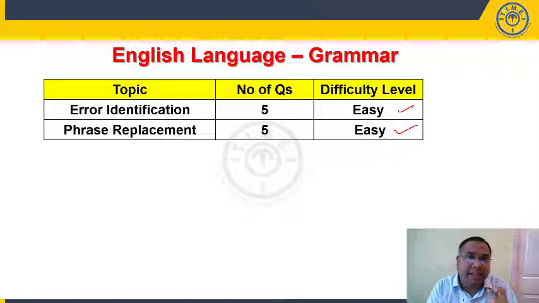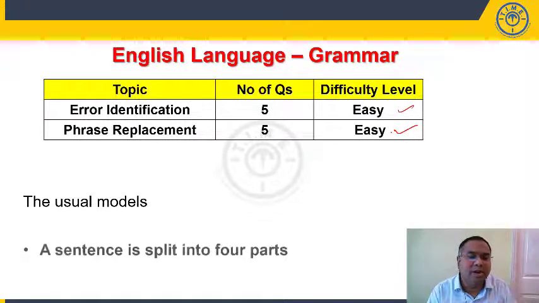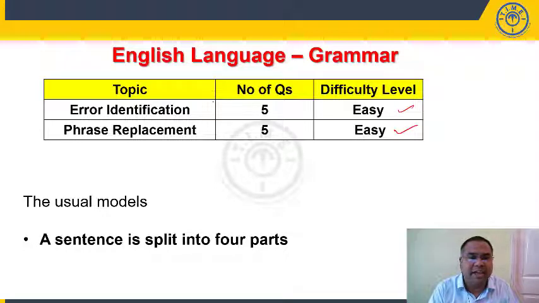The students who have practiced the traditional models, the age-old models which were asked in previous bank exams, found them asked in this exam also, in this particular slot also. So error identification, phrase replacement, the usual models were present. So what are those usual models? If you look at error identification, a sentence was split into 4 parts. The 5th part says no error. So you have to identify one part which contains an error.